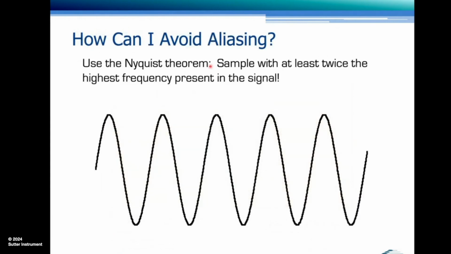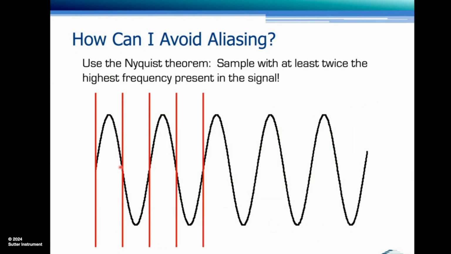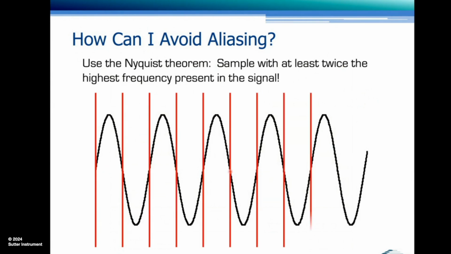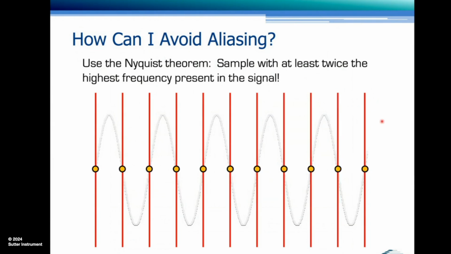By applying the so-called Nyquist theorem: sample with at least twice the highest frequency that's present in the signal, and that's shown here. So again, we sample at t equals 0 and 0 plus sampling interval, and the sampling interval is twice the frequency of the sine wave. And in this case, what happens is we avoid aliasing, but of course, this does not appropriately describe our signal.